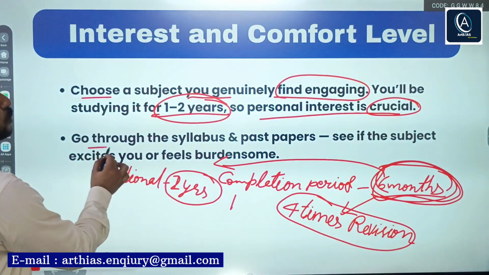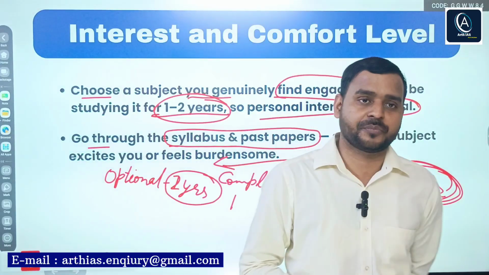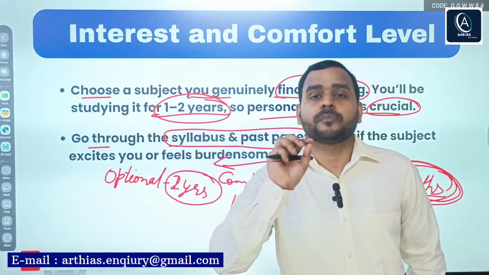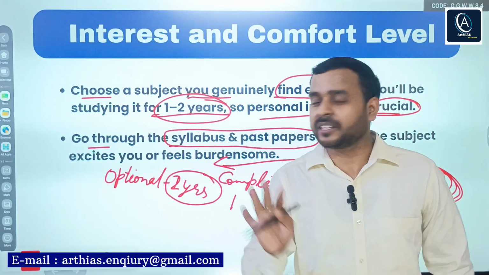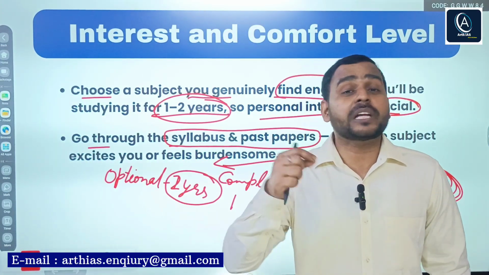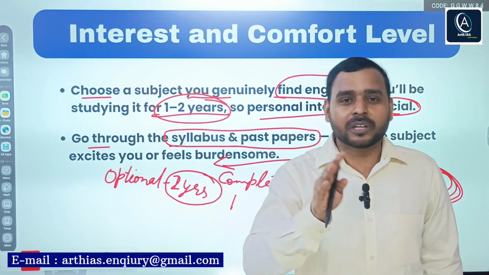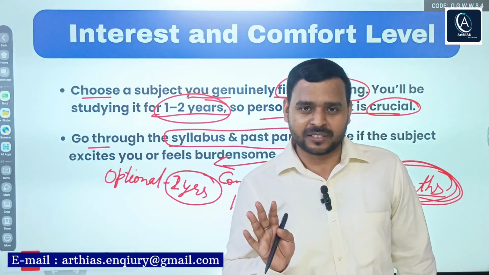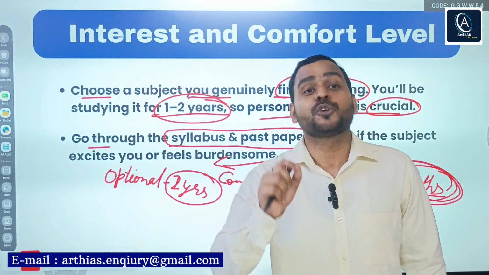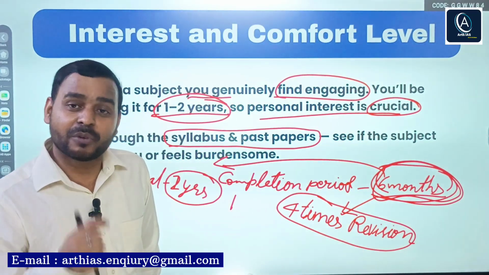Next, go through the syllabus and past years' papers. That is very important. Listen, generally students have confusion between 2 to 3 subjects. There are 48 subjects, 25 core subjects. You don't have confusion among 25 subjects. Any serious aspirant would have confusion between 2 to 3 subjects, not even 4. So to clear your doubt, to remove your confusion, what should you do?